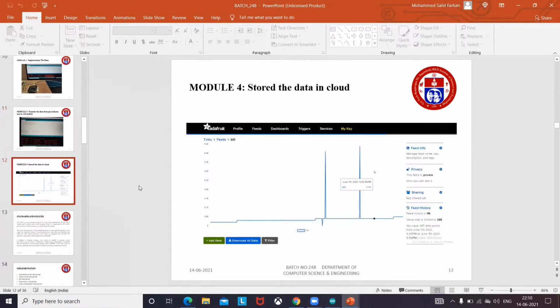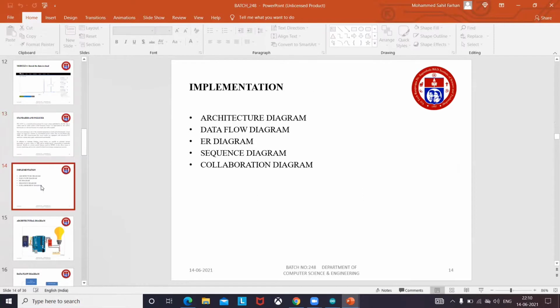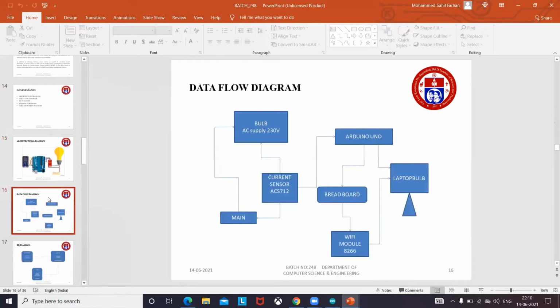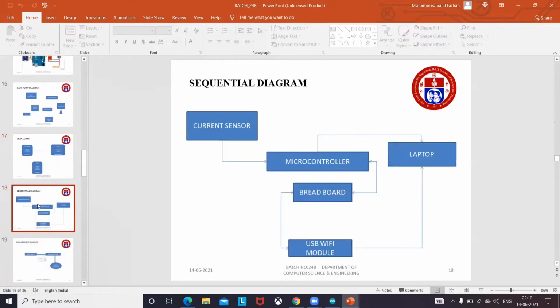These are some of the screenshots, standards and policies. This is the main implementation. We drew an architecture diagram, data flow diagram, ER diagram, sequence diagram, and collaboration diagram. This is our architectural diagram. This is the data flow diagram. This is the ER diagram. This is the sequence diagram.